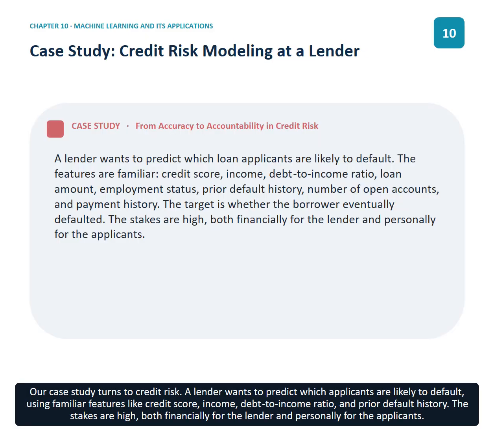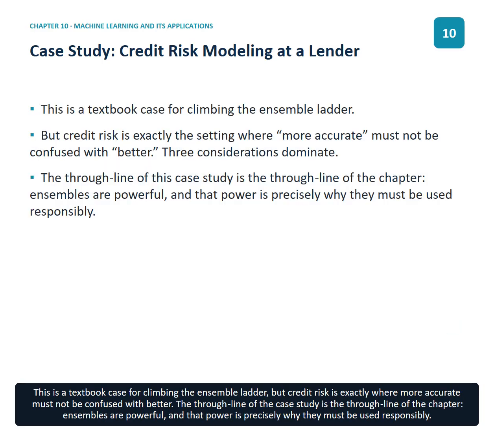Our case study turns to credit risk. A lender wants to predict which applicants are likely to default using familiar features like credit score, income, debt-to-income ratio, and prior default history. The stakes are high, both financially for the lender and personally for the applicants. This is a textbook case for climbing the ensemble ladder, but credit risk is exactly where more accurate must not be confused with better. The through line of the case study is the through line of the chapter. Ensembles are powerful, and that power is precisely why they must be used responsibly.